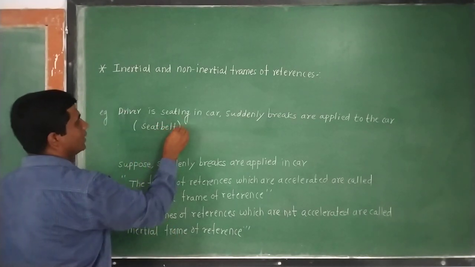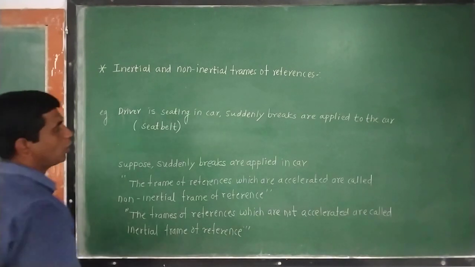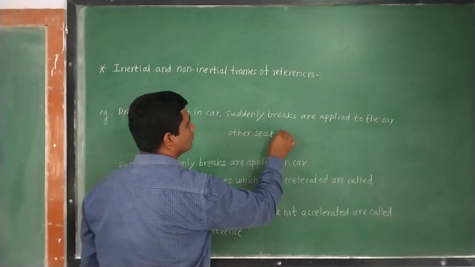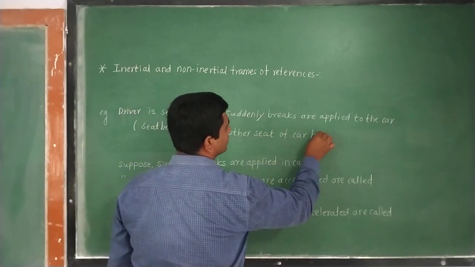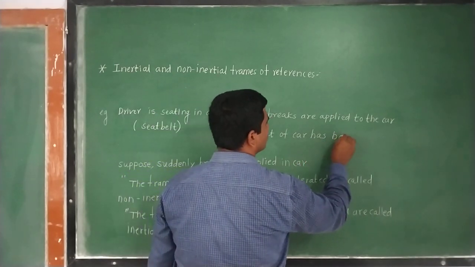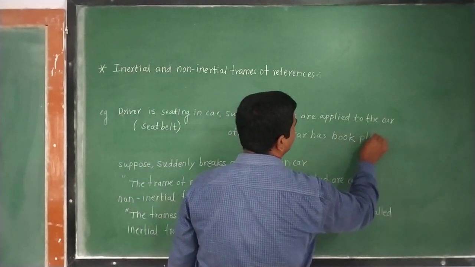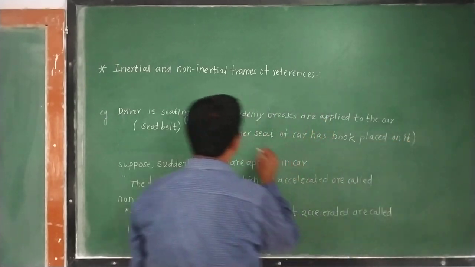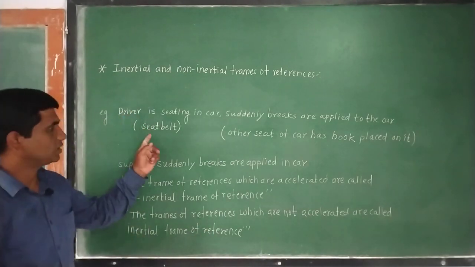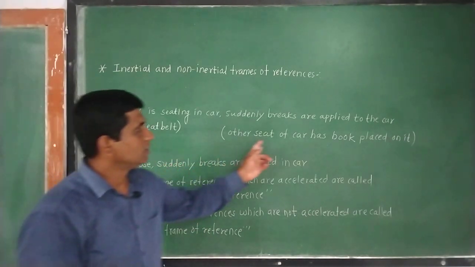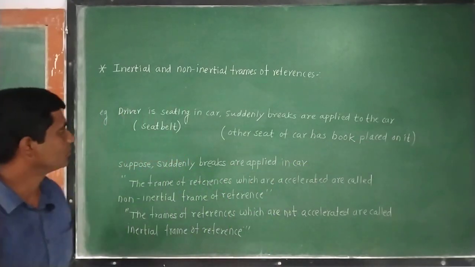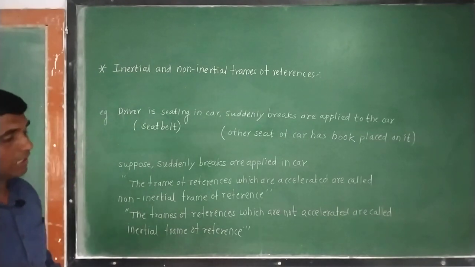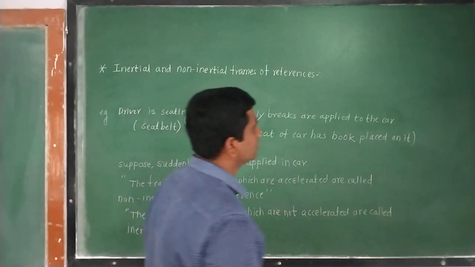On the other seat of the car a book is placed. On one seat the driver is seated with a seat belt, and on the other seat a book is placed. And suddenly the driver applies the brake to the car.